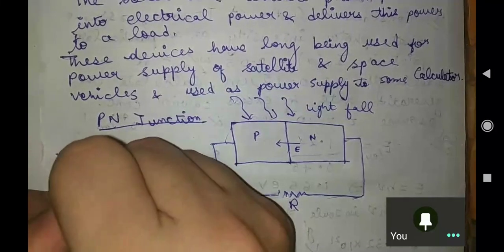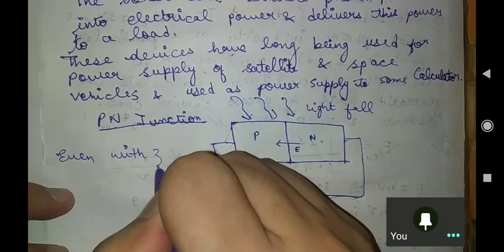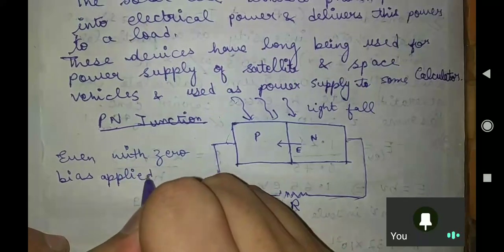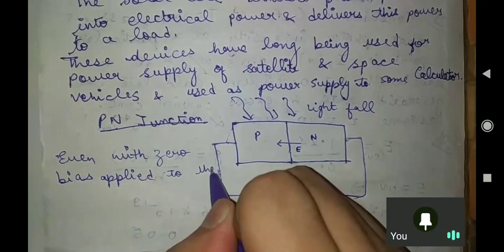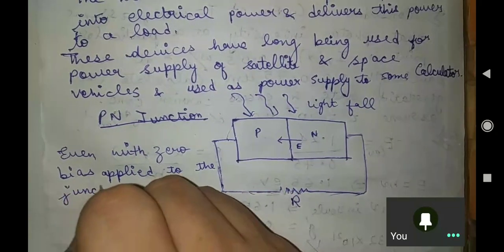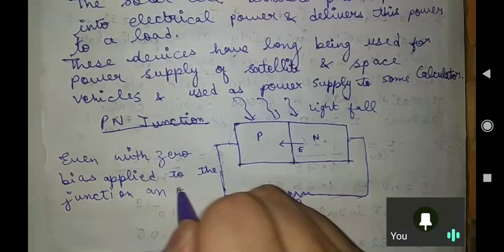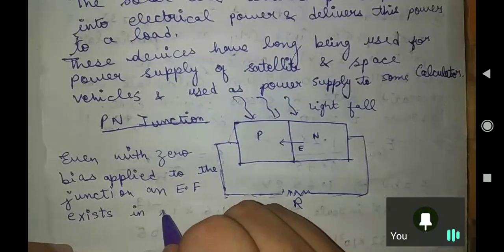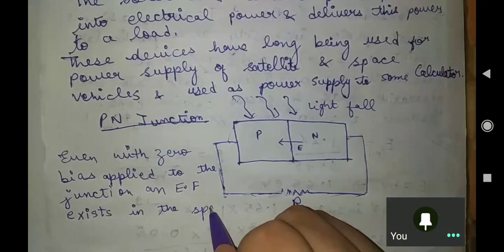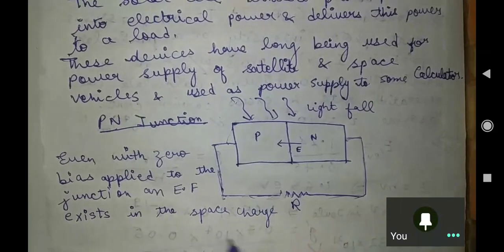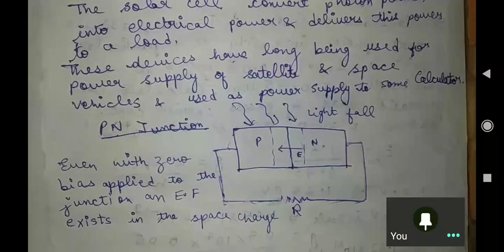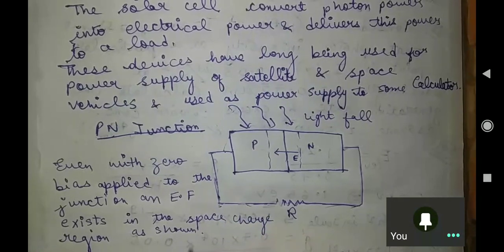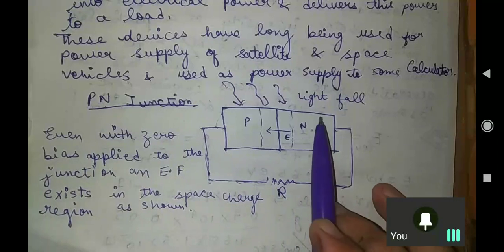I should write that even with zero bias applied to the junction, an electric field exists in the space charge region, as shown. There is some electric field which is generated when we have not applied any biasing.